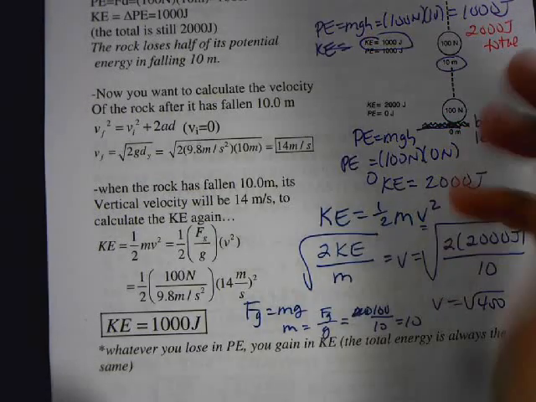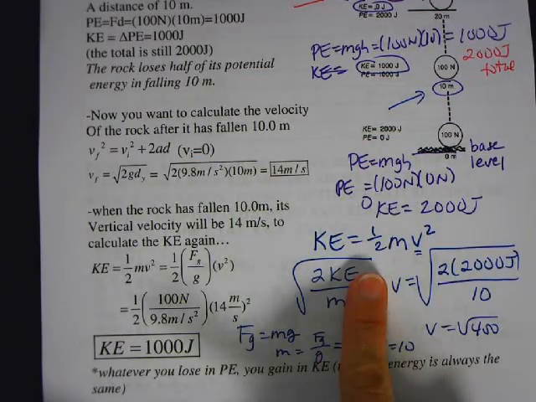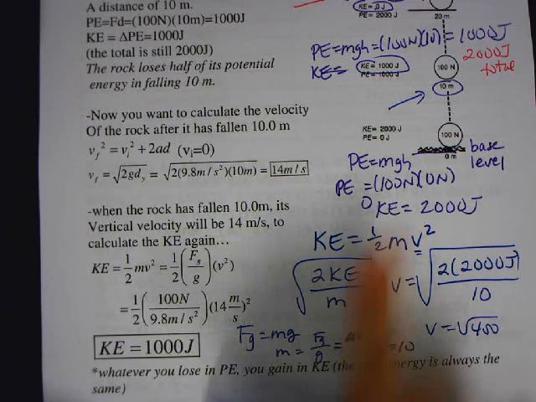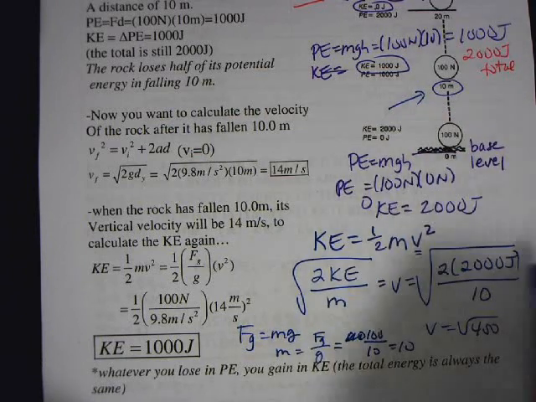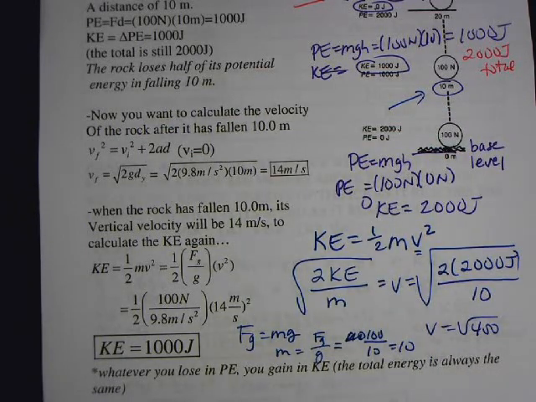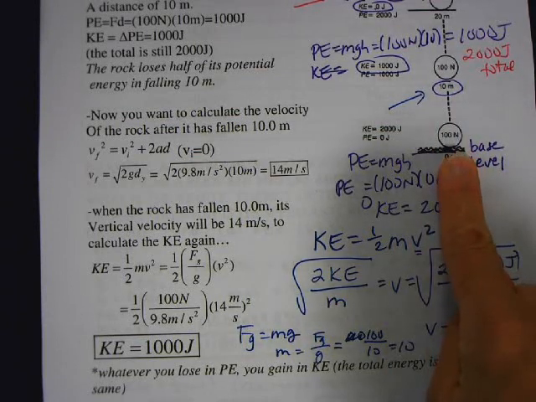Now, if I wanted to calculate the velocity at the midpoint, I could do the same thing using the equation kinetic energy is 1/2 mv squared, right? And then rearrange it and solve for the velocity there because I know the kinetic energy is 1,000. Now, remember before when we dropped an object, when I initially drop it, the velocity is 0, but the velocity is going to increase because gravity is pulling it down, and just before it hits the ground, it's going to have its maximum velocity, Vf.